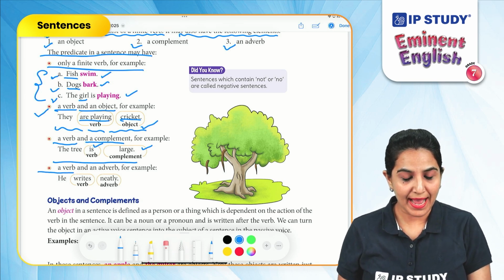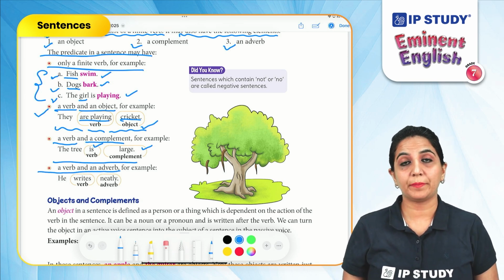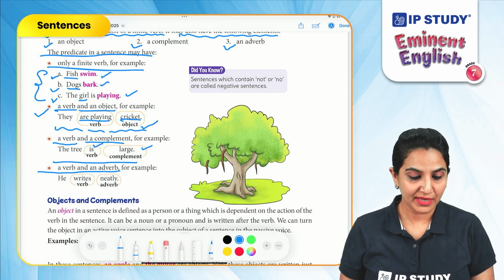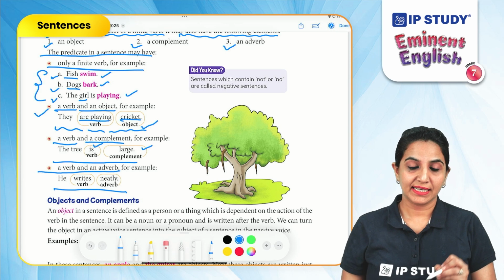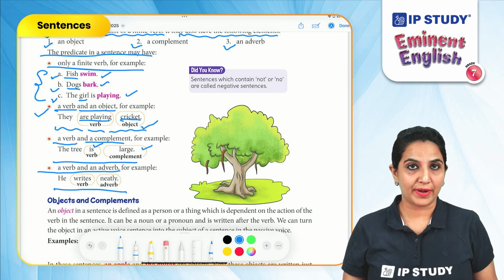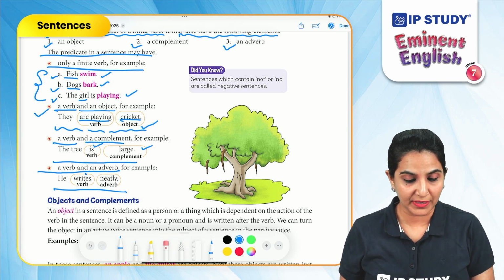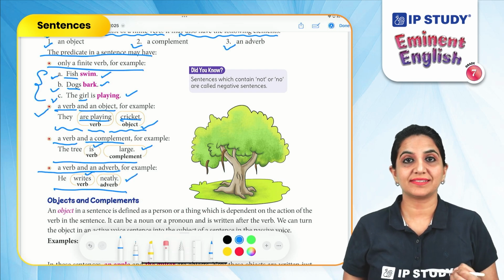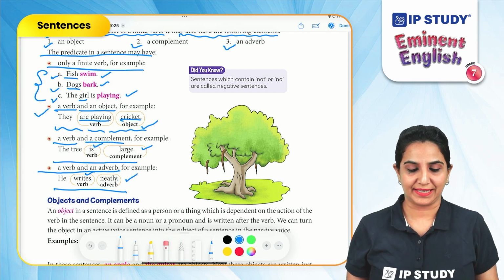A verb and an adverb. So, a predicate can have a verb and an adverb as well. For example, he writes neatly. Writes neatly is the predicate. So, writes is a verb that we have, and neatly is an adverb because it is describing the handwriting.